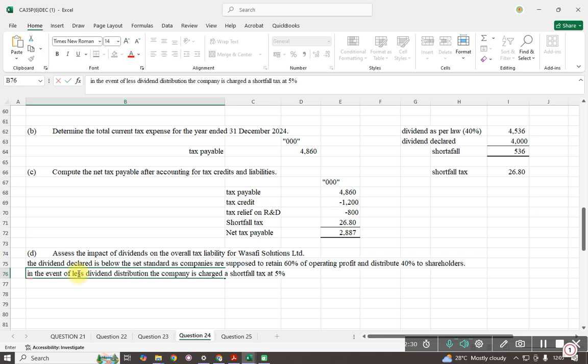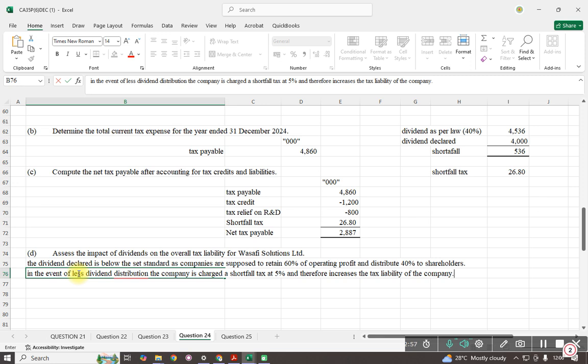Remember, 5% is on the shortfall, and therefore it increases the tax liability of the company.